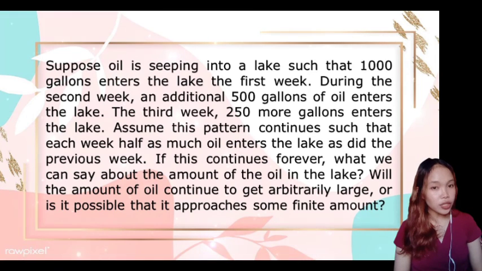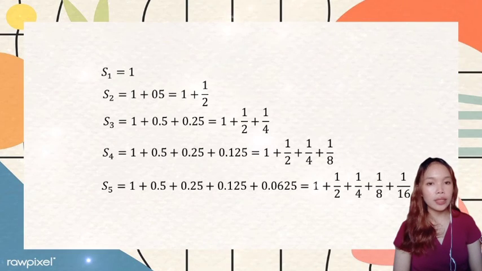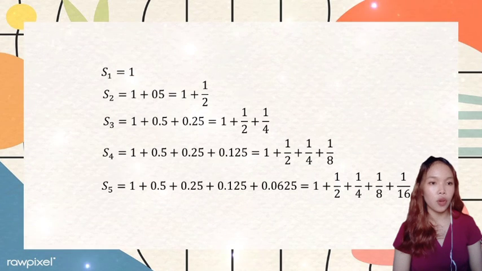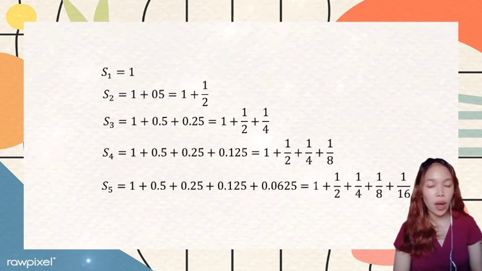To answer this question, we look at the amount of oil in the lake after k weeks. So, let S sub k denote the amount of oil in the lake, measured in thousands of gallons, after k weeks. We see that S sub 1 is equal to 1.